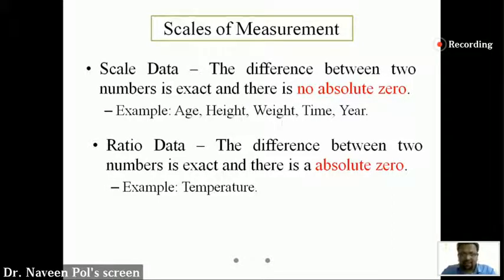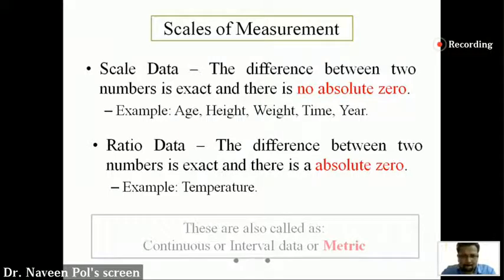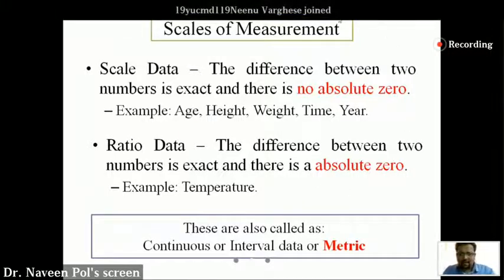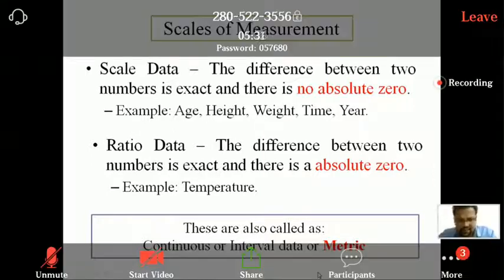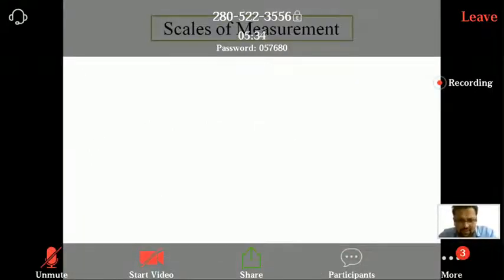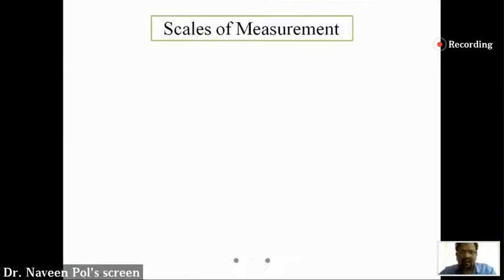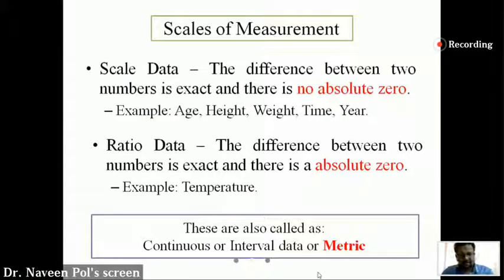And the difference between one and two is exactly not known. So that is a scaled data. A ratio data is one where there is a meaning for absolute zero. Basically these two combined are metric data. For you guys the most important thing is, don't worry whether it is scale or ratio. You have to understand whether the data is categorical or metric. Why do you guys have to understand this?